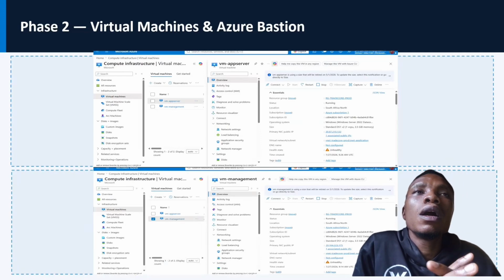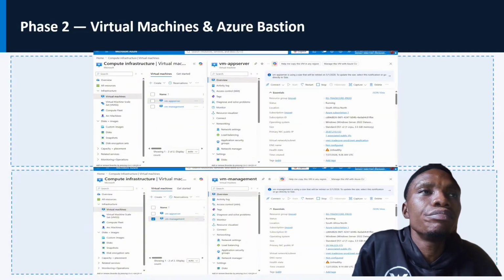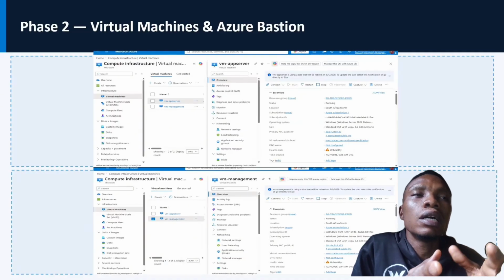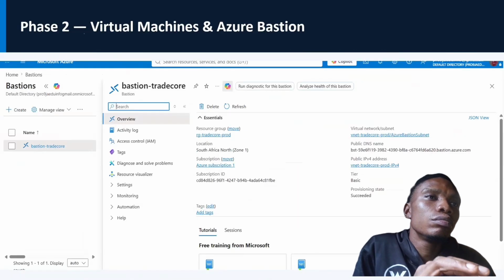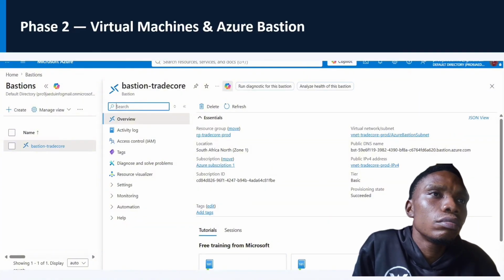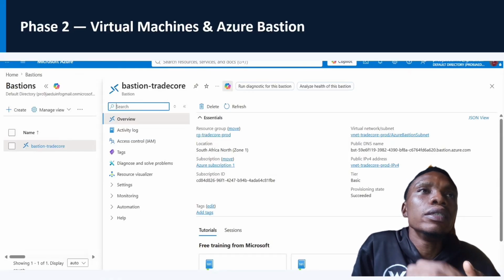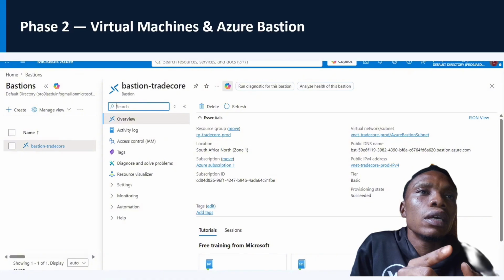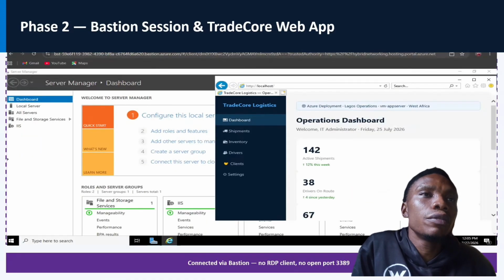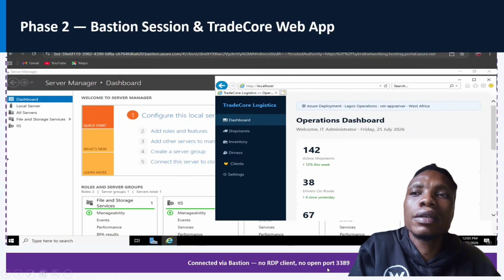Now the phase two, the virtual machines, the VMs for the two different applications. That's the application VM and management VM. Okay, now that's great. So we created that. So this is where we configured and created a Bastion for the management VM, right? Okay, now as you can see, it was created.